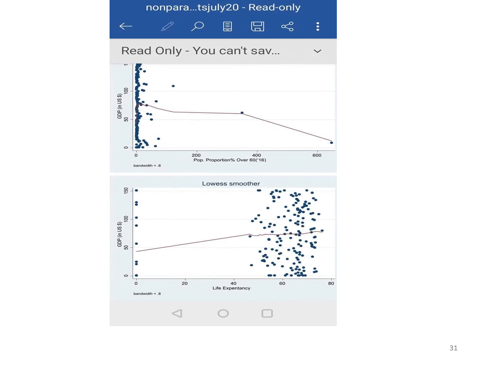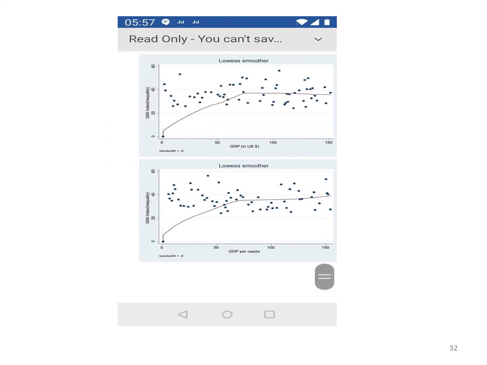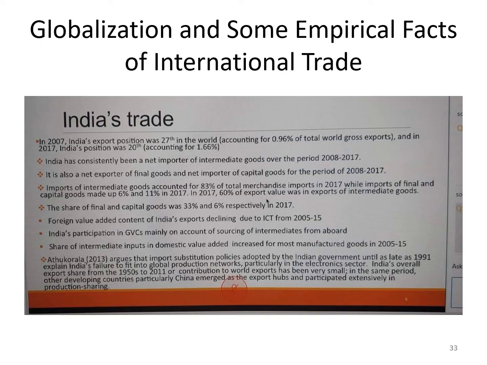And this is about life expectancy. Higher the life expectancy, larger the GDP; larger the population proportion over 60, lower is the GDP. This shows what GDP has done to inequality. It has gone up. Okay. So you can see that